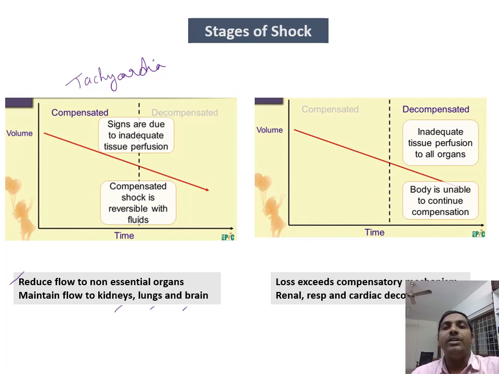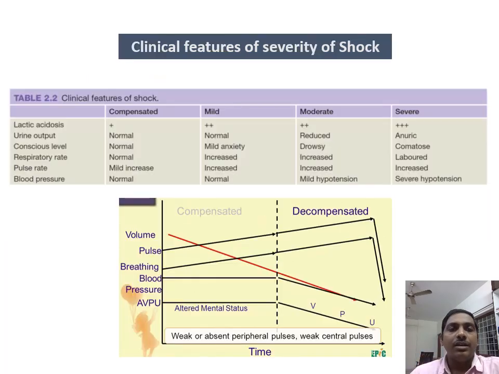Whereas when the patient goes into decompensation, that means the loss exceeds the compensatory mechanisms, the blood flow to the kidneys, lungs and brain will deteriorate, and finally the patient will undergo the decompensated phase. In the compensated phase, because of the metabolic acidosis, which is the main picture happening at the cellular level, the patient will have tachycardia. Rest all things will be normal. Then the patient moves into the phase of decompensation. It can be further categorized into mild, moderate and severe.